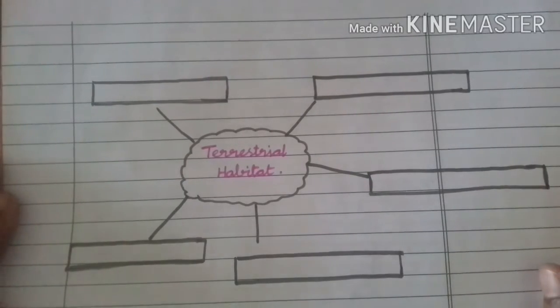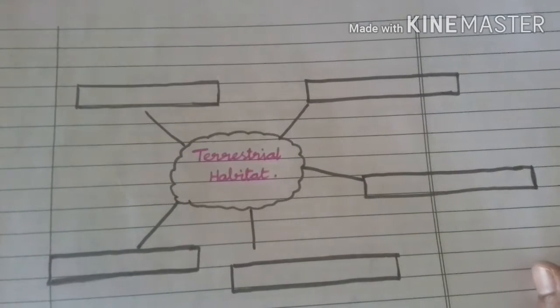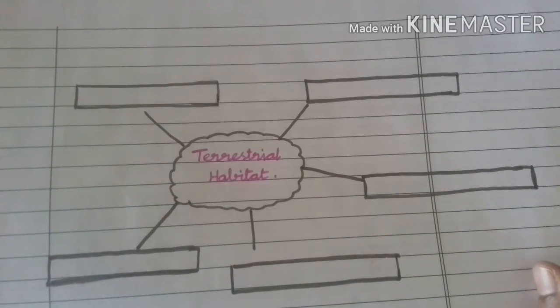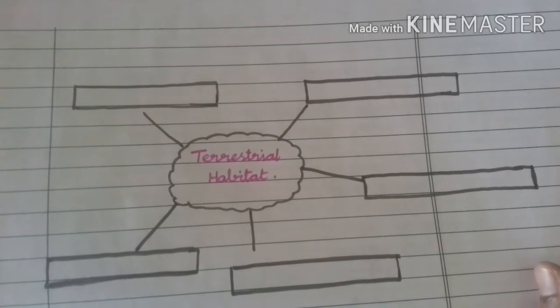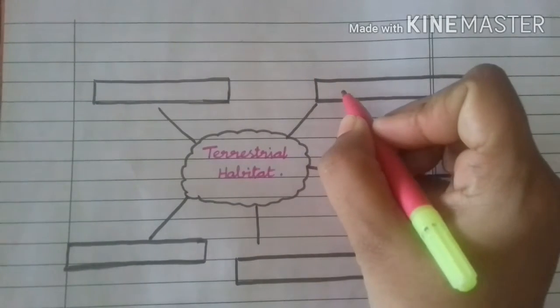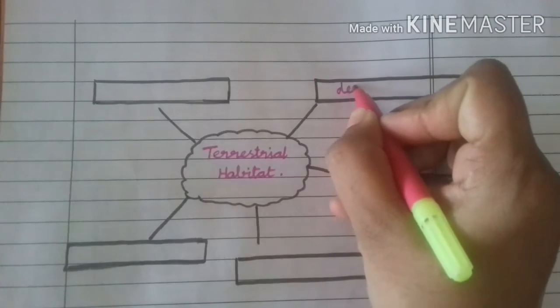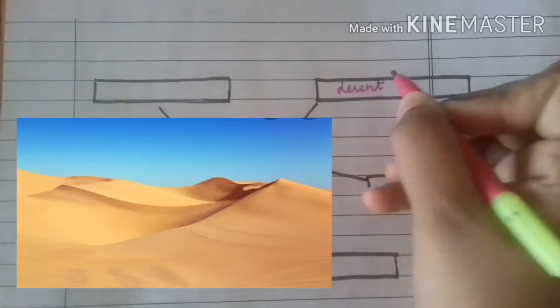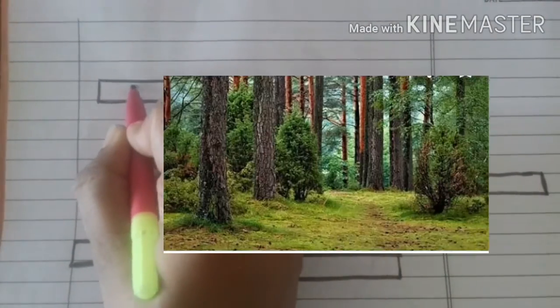Okay, children, today we are going to see about the terrestrial habitat. So, what does terrestrial habitat include? Yes, it includes desert. Desert. Very good. Forest.